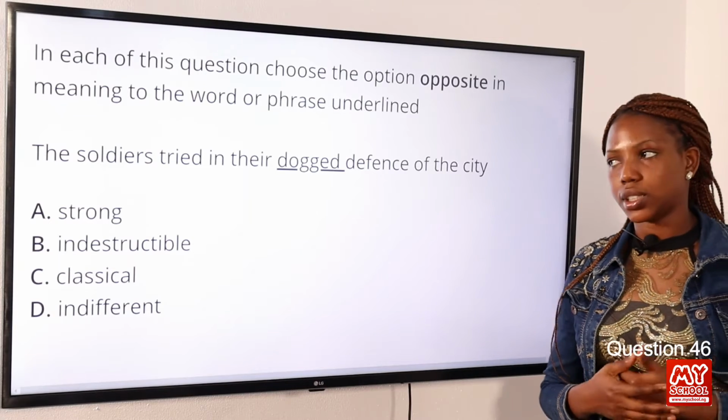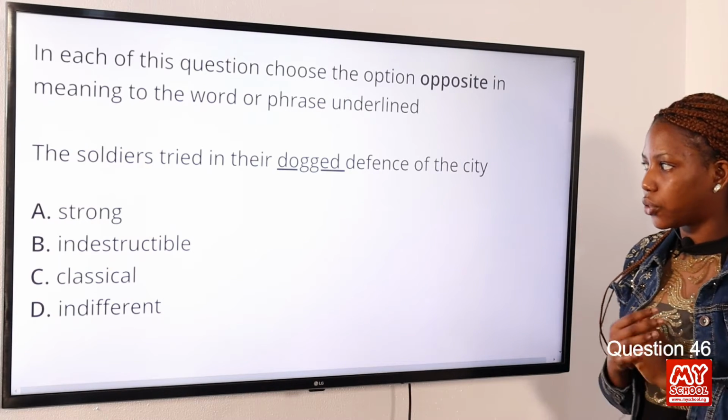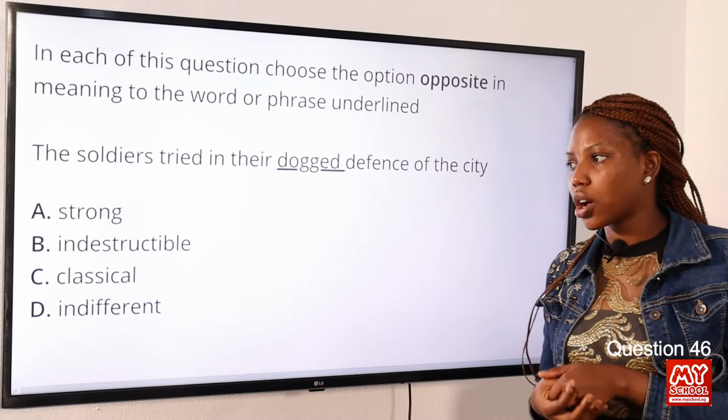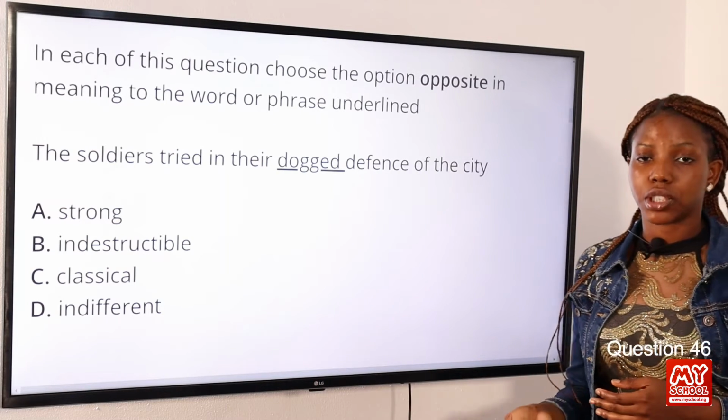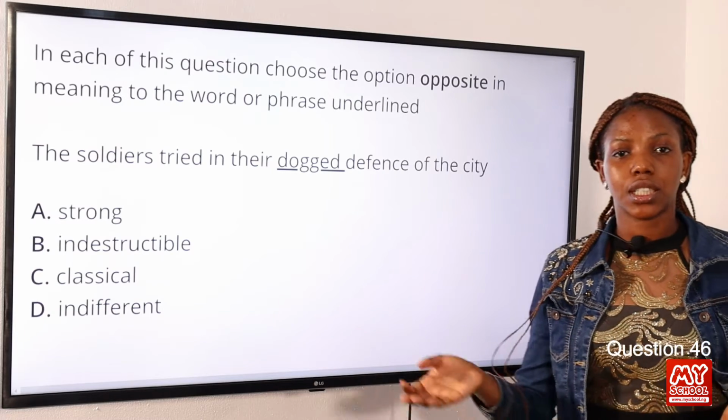Moving on to question 46. The soldier tried in the dogged defense of the city. Option A, strong. Option B, indestructible. Option C, classical. Option D, indifferent. The answer to this question is indifferent.